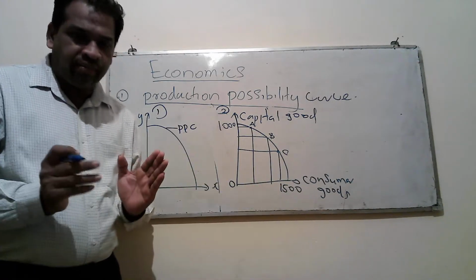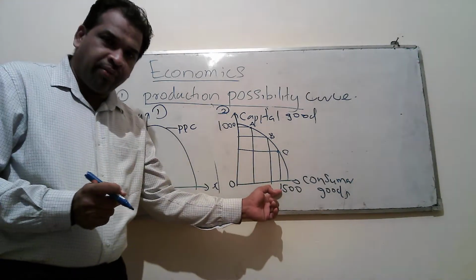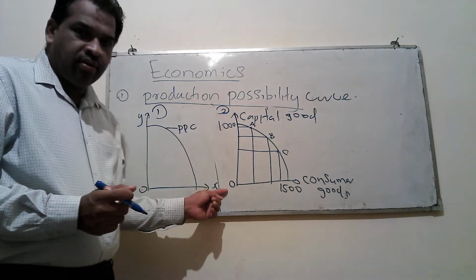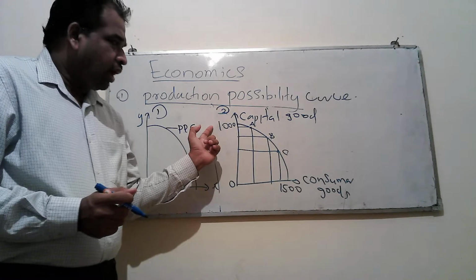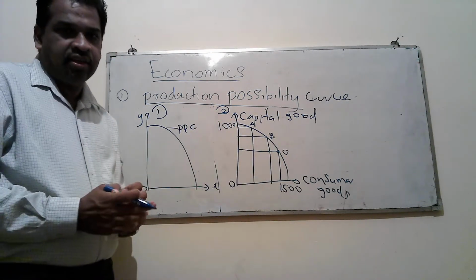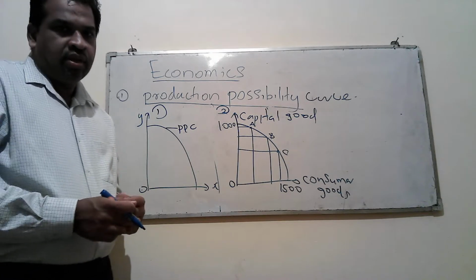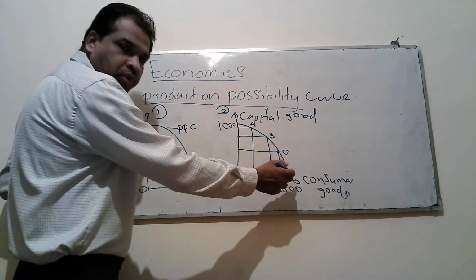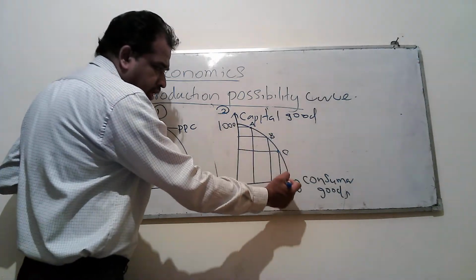You have to select either 1500 from consumer goods and 0 from capital goods, or 1000 from capital goods and 0 from consumer goods. Or you can select any combination of those two goods available along the curve.